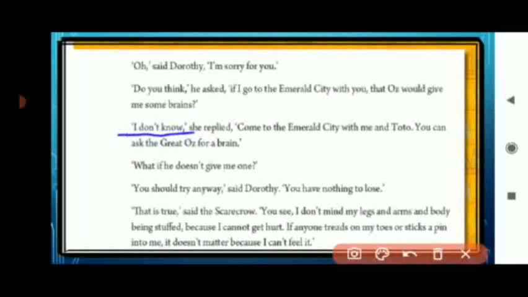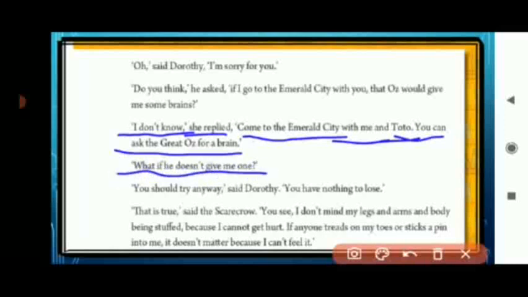"I don't know," she replied. "Come to the Emerald City with me and Toto." She said, "You can come with me to that city, and my dog is also with me. You can ask the Great Oz for a brain." So she said you can ask the magician Oz to give you brains. "What if he doesn't give me one?" So the Scarecrow said, if he doesn't give me one, then what will happen?